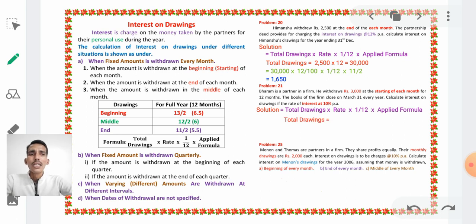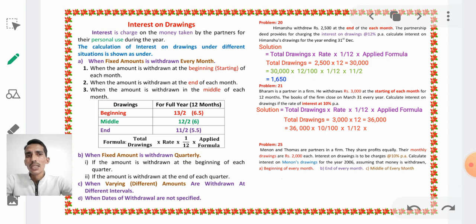Next, take total drawings. He has withdrawn 3000 each month, means 3000 into 12 months. What will be the total drawings? 36,000, right? For 36,000 we have to calculate interest on drawings as per the formula. First take total drawings as 36,000, and next take the rate of interest. Rate of interest is given in the problem as 10% per annum. Take 10 by 100 into 1 by 12, same as given in the formula, and lastly take the applied formula.